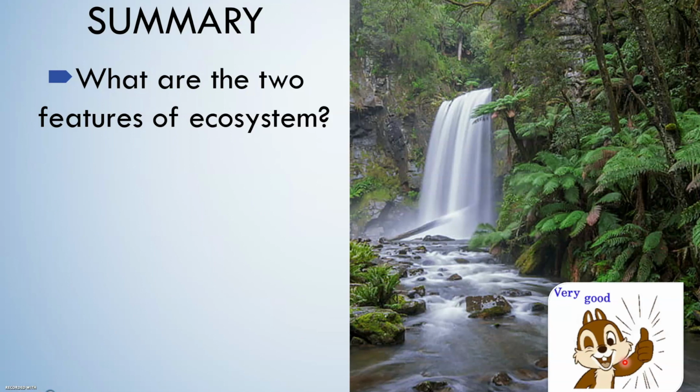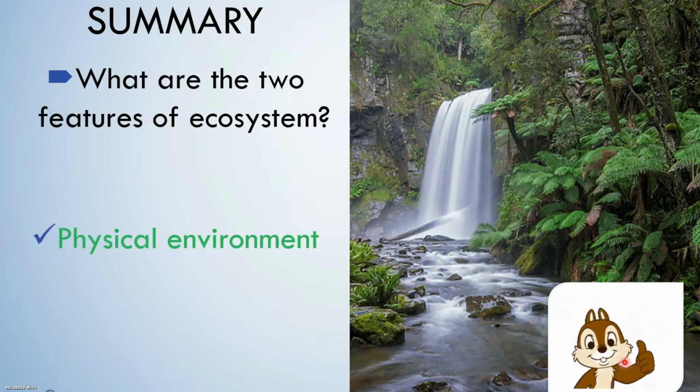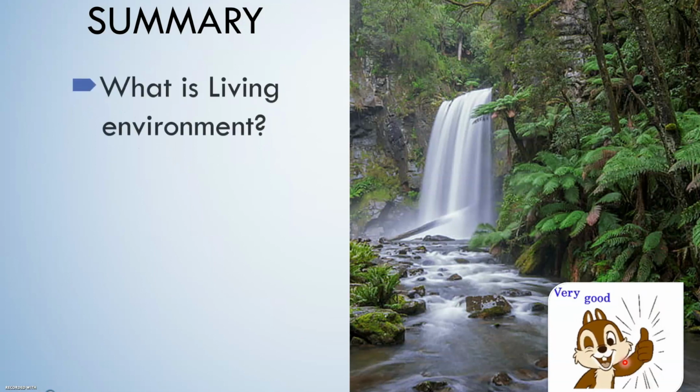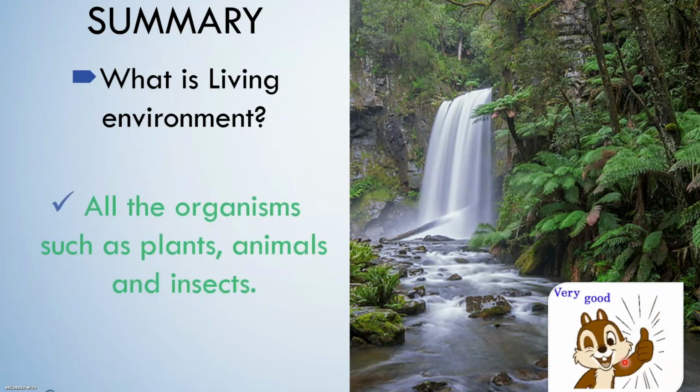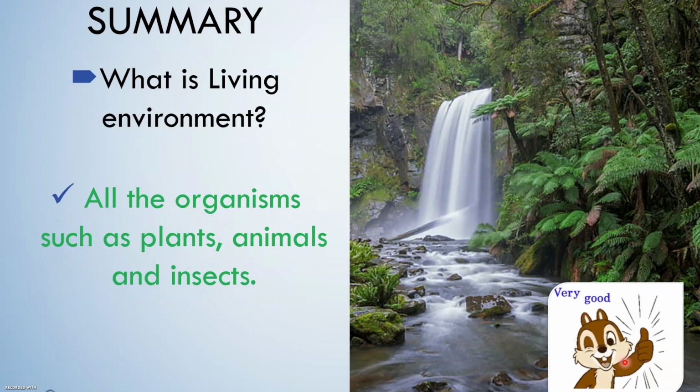Another summary question. What are the two features of an ecosystem? Physical environment and living environment. Very good. And the last summary question, what is living environment? Very good. All the organisms such as plants, animals, and insects.